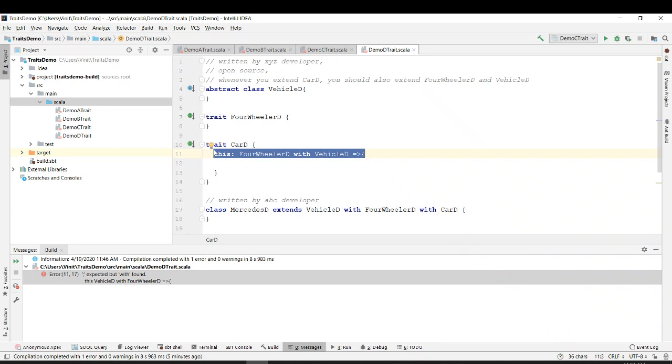So whenever you write such kind of trait which is doing a lot of cross reference, it is always good to say that whenever you are extending car D, then you also want to extend this and this, right? In general, this kind of programming I have never done it. It usually doesn't happen that you have to write such programs.